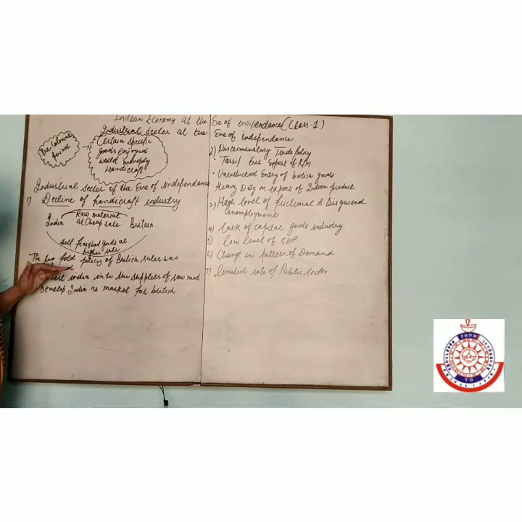They converted India into a supplier of raw material, because they took raw material from India at a cheap rate. And second, they developed India as a market for the Britisher. They sold the finished product in the Indian market at a higher rate. So they developed the market for the British.